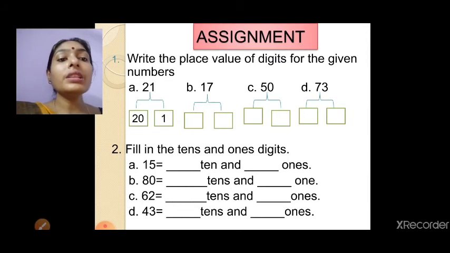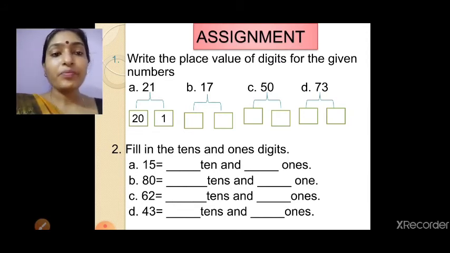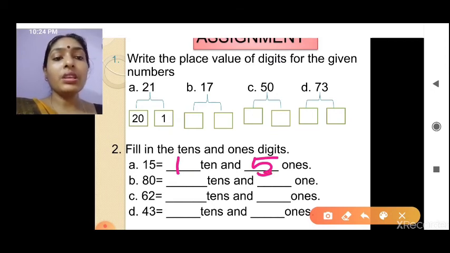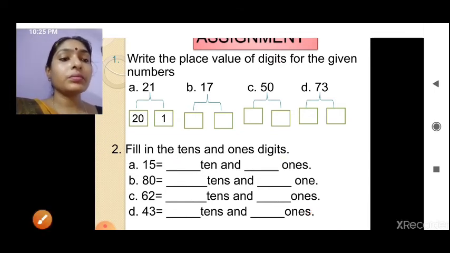Then fill in the tens and ones digits. The first one I will do. 15 means 1 ten, 5 ones. The remaining you should do: 8 tens, 0 ones. 62: 6 tens, 2 ones. 43: 4 tens, 3 ones. Like that you will do.